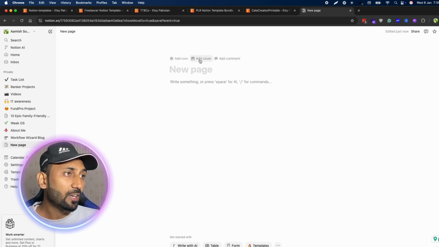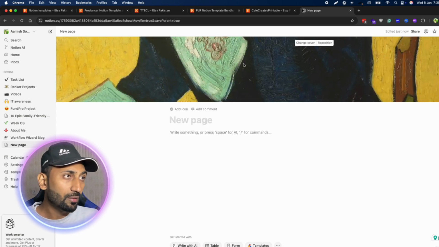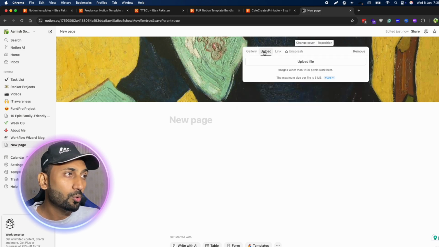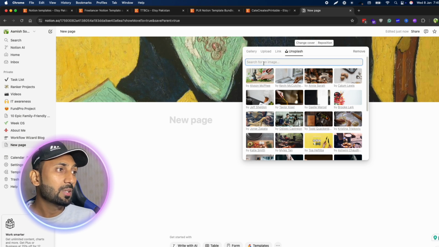I will just add a cover. If you see here, there is an option to add a cover. A cover is a photo which shows on the top of your page. Here are so many options which you can use. You can upload your own photo, or you can use the Unsplash library to search for a specific image related to the Notion template which you're going to make.